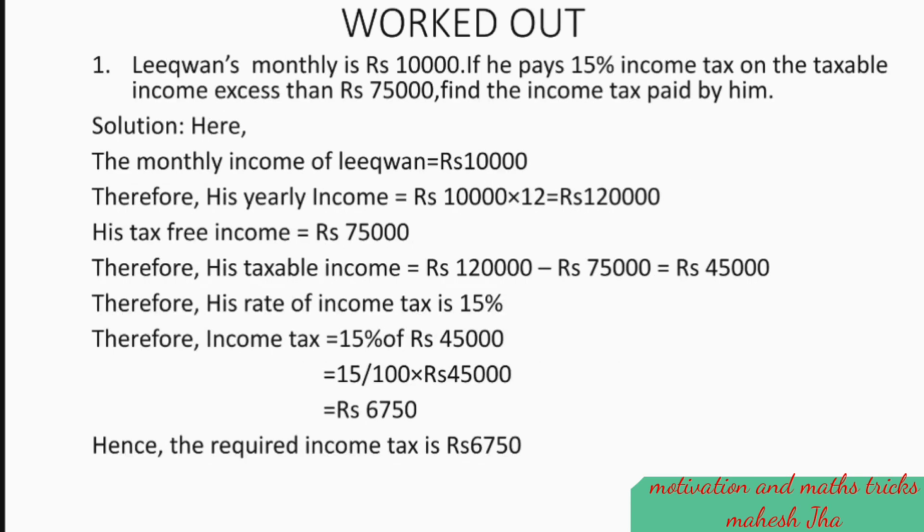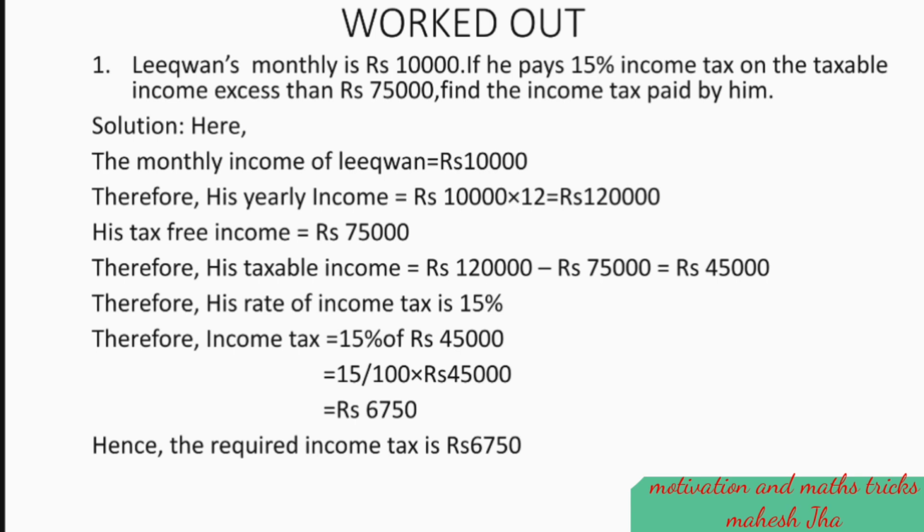Some worked out examples. Here, Liquan's monthly salary or monthly income is rupees 10,000. If he pays 15% income tax on the taxable income in excess of rupees 75,000, find the income tax paid by him. Solution: here the monthly income of Liquan is 10,000. His yearly income becomes 10,000 times 12 equals 1,20,000. Tax-free income is 75,000. Then taxable income equals 1,20,000 minus 75,000 equals rupees 45,000.